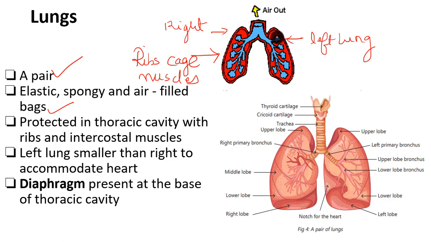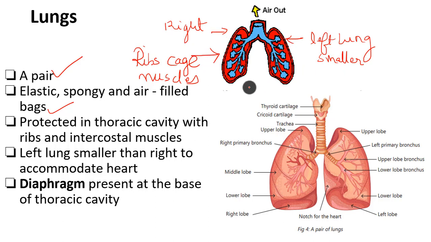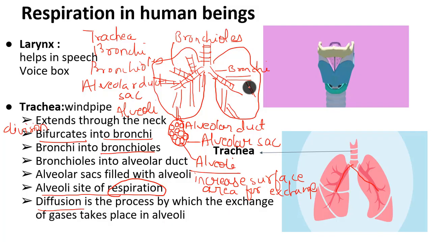Now, it is said that the left lung is little smaller than the right lung. Why? Because it has to fit the heart in this thoracic cavity. Hence, to give some space to the heart, the left lung is designed less in size, or you can say smaller in size as compared to the right lung. Okay, and hence the right lung is divided into three lobes. It is divided into three parts, 1, 2 and 3, whereas the left lung is divided only in two parts.